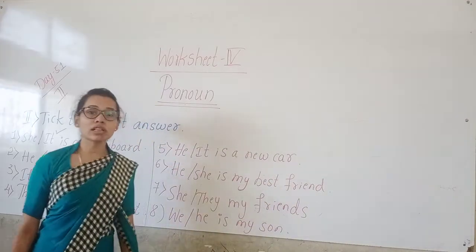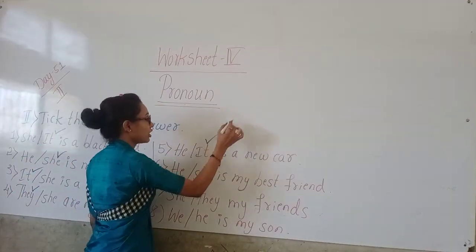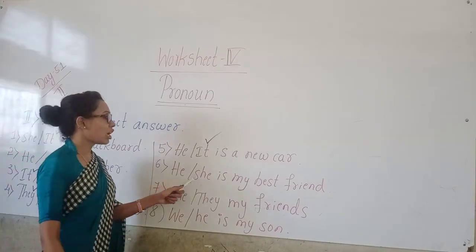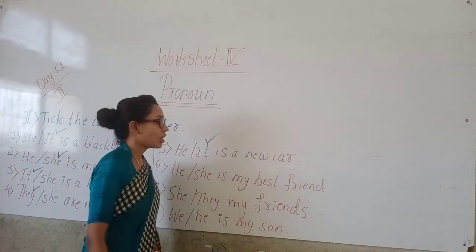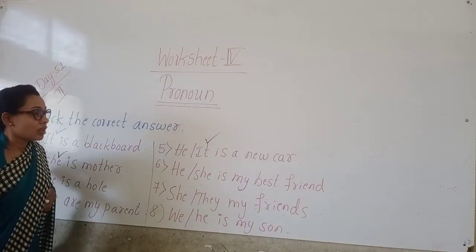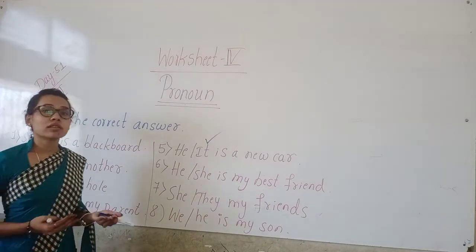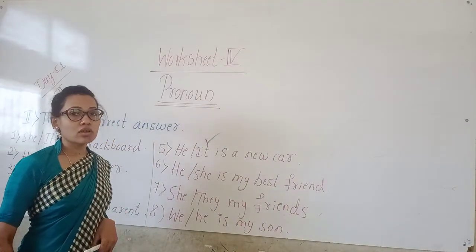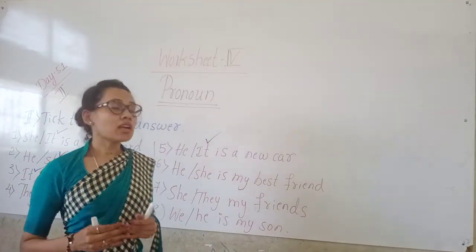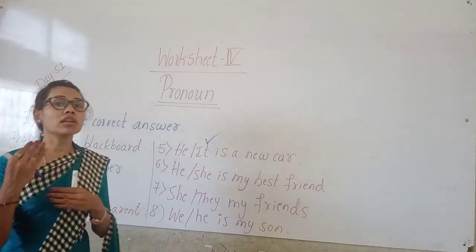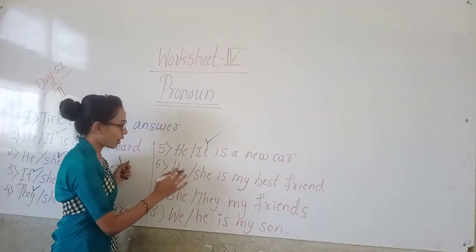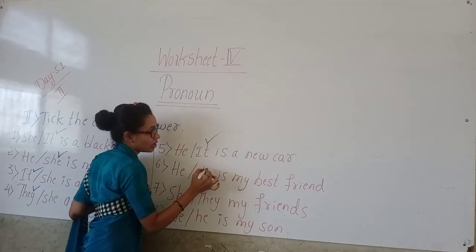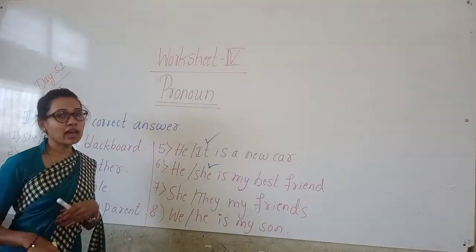Here car is also a thing. For a thing we should use it, children. Okay. It is a new car. Sixth one. He or she is my best friend. Here best friend may be a girl or maybe a boy. So we can use anything here, he or she. You have to decide whether a boy is your best friend or a girl is your best friend. So according to you, you have to tick he or she, children. Here I am ticking she because she is my best friend.